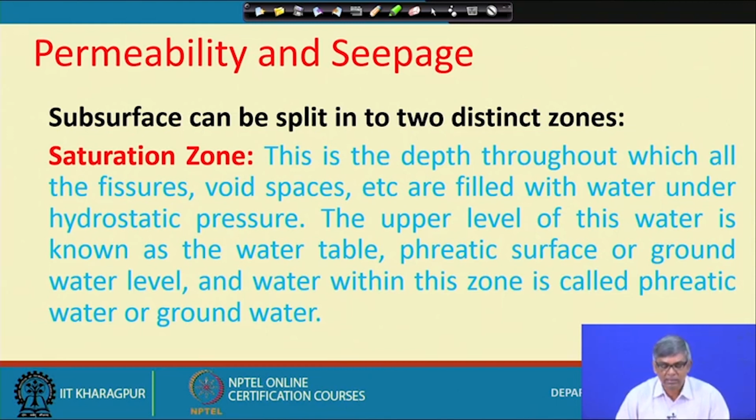So the depth throughout which all the fissures are filled, from the downward direction the soil will be saturated, and when you go in the upper direction, it may not be saturated. The level up to which the saturated soil is there is the upper limit of this saturation zone, and that is called the water table. Sometimes it is called the phreatic surface, sometimes groundwater level.